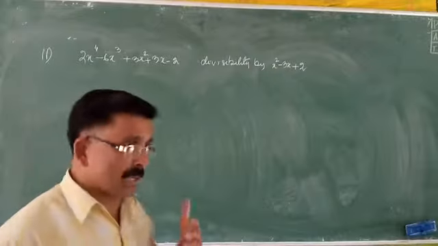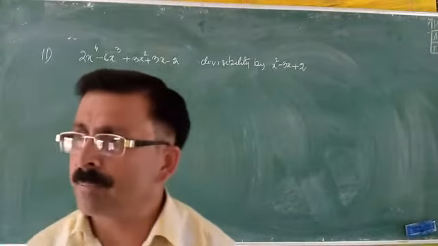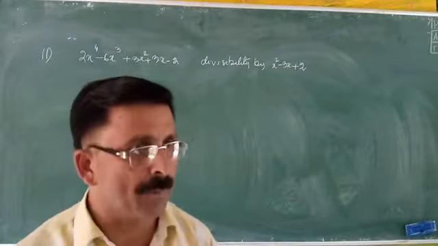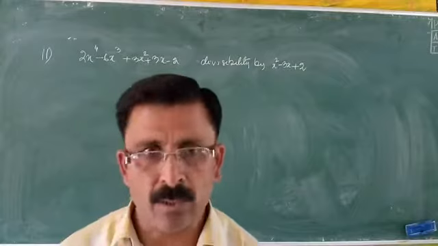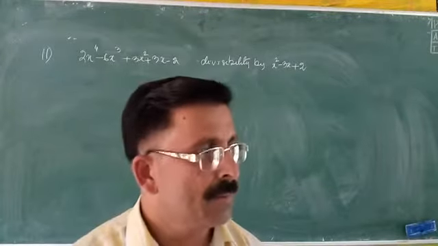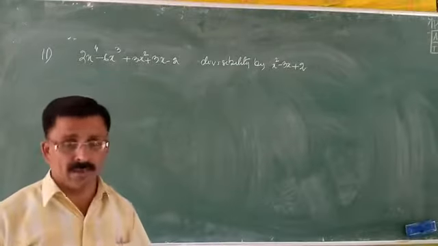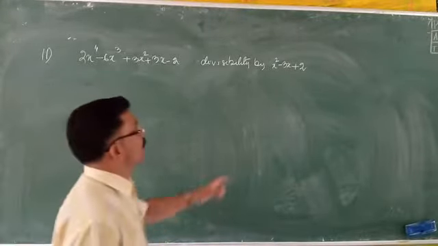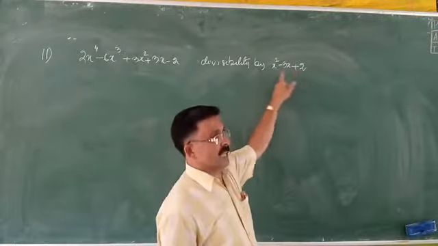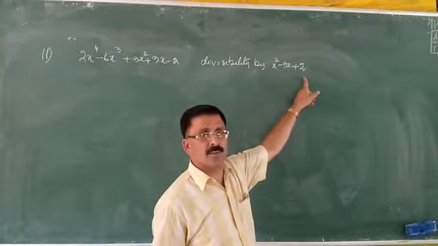Since we are not allowed to do the division, we will go to the remainder theorem or factor theorem process and we can factorize or we can divide. Now, if we want to go for factor theorem or remainder theorem, then this cannot be accepted because this is given to you in the quadratic form.